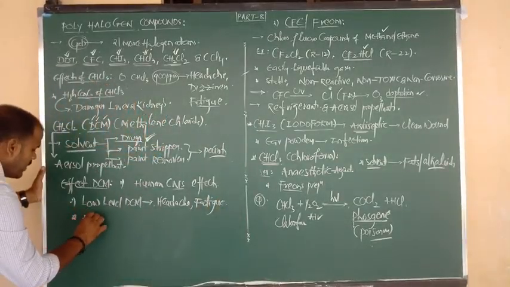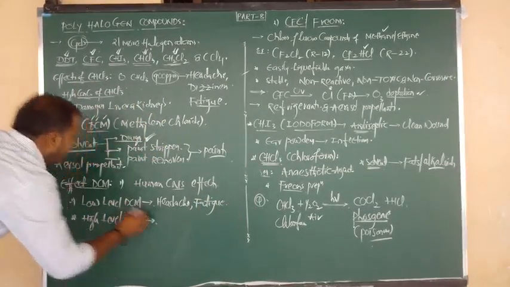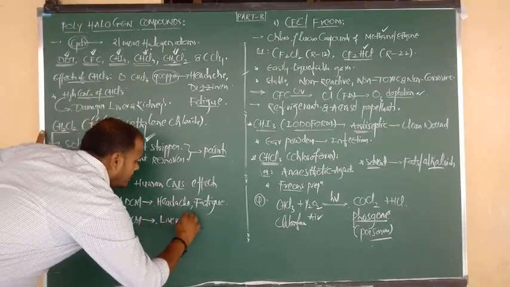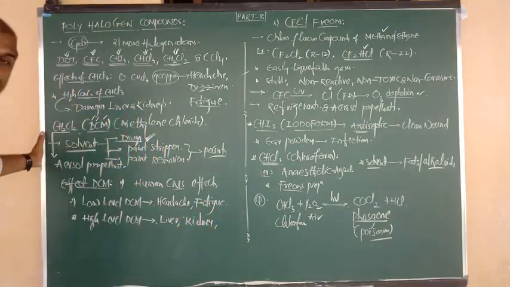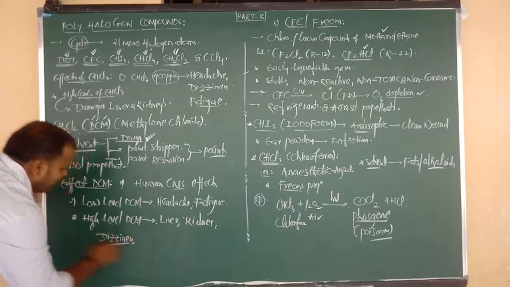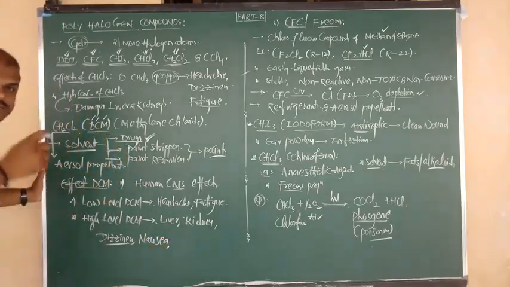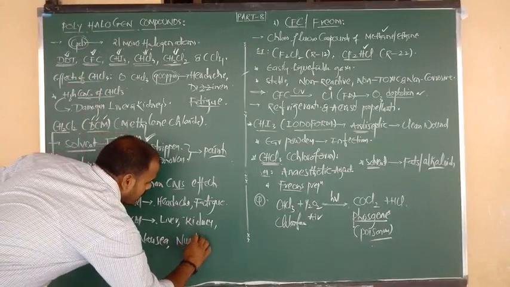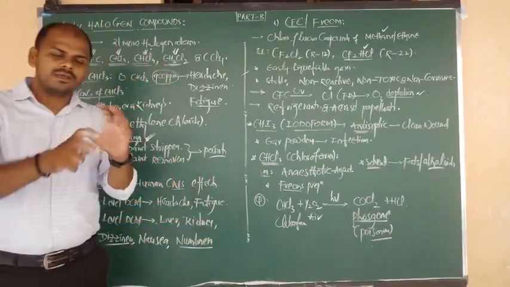Next, high concentration of DCM, or high level of dichloromethane, causes these effects: it damages the liver and the kidney, and it causes dizziness, loss of balance, and also nausea, meaning a vomiting sensation, beta, and also numbness, especially in fingers and toes.